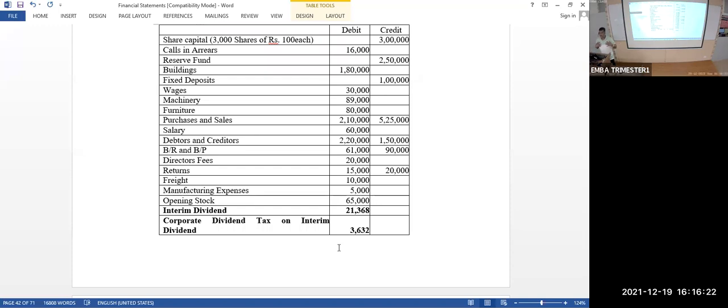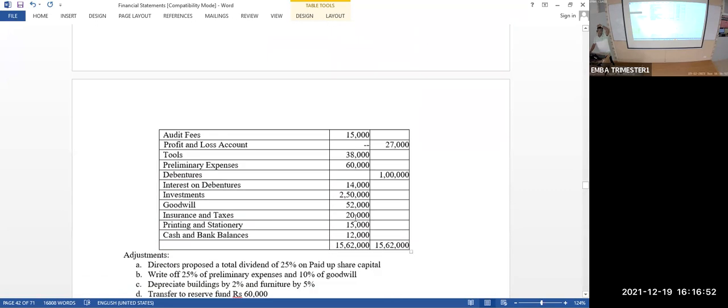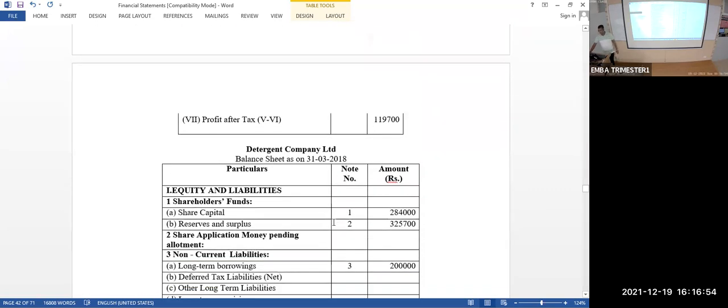Suppose I'm receiving 1 lakh rupee, or 50,000 rupees, exempted from income tax so far. But government will not live like that. Don't be that much happy. What the government will do? Government will ask the company to pay the income tax on behalf of all of us, shareholders, to encourage the people to invest in companies, in equity shares. So total amount is 25,000. 21,368 plus 3,632 is 25,000. Interim dividend paid is 25,000. So I have taken that amount minus here.